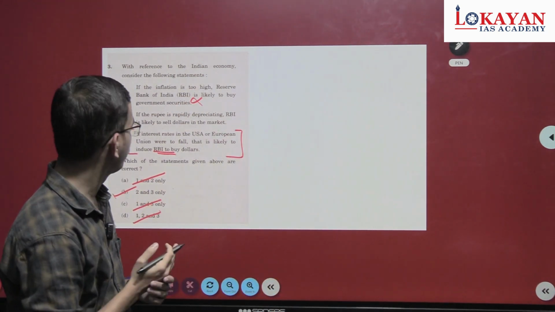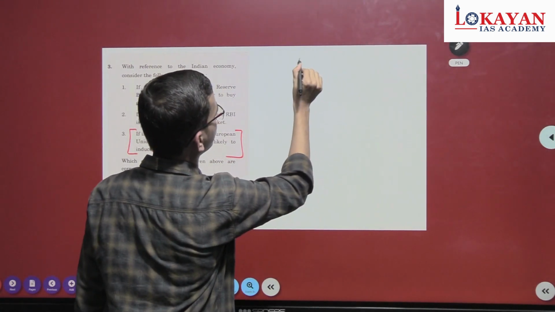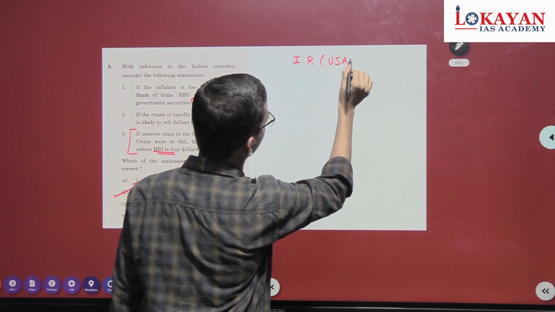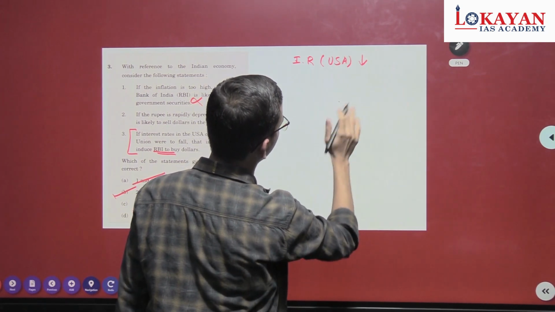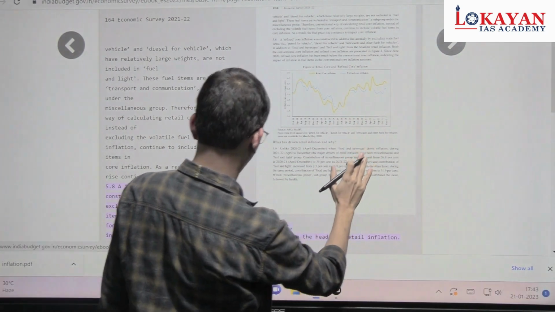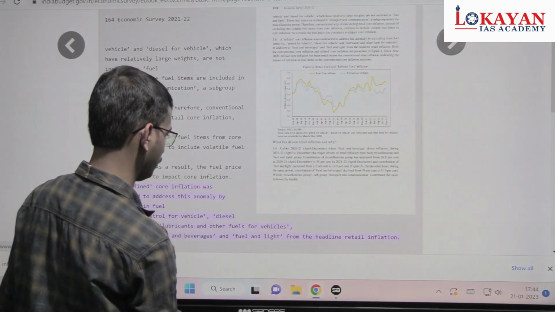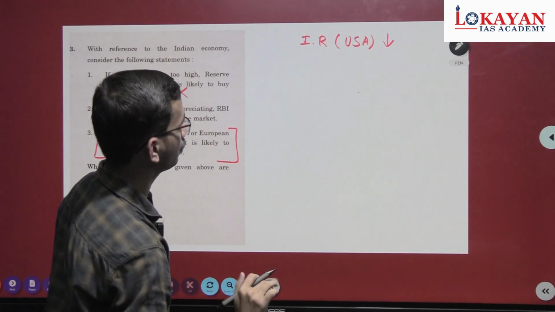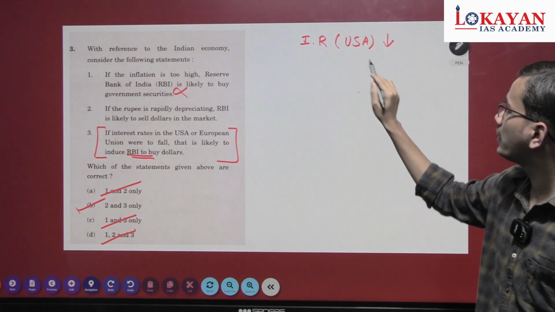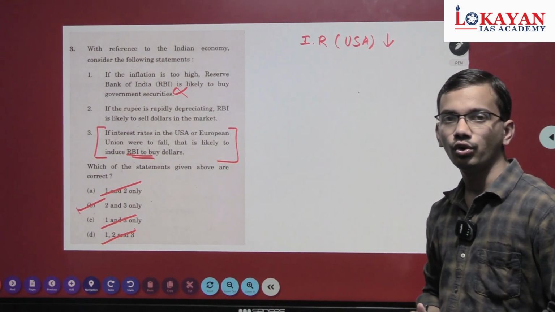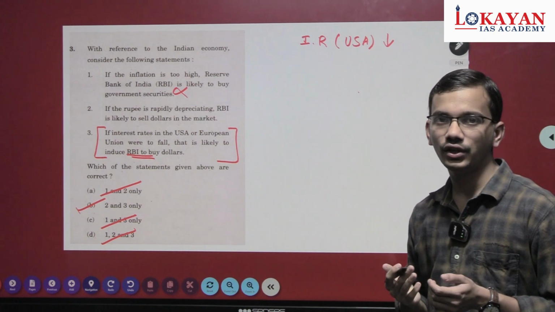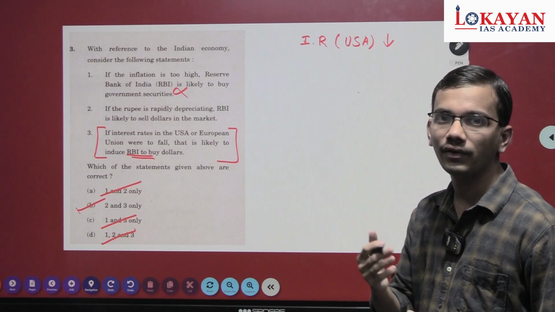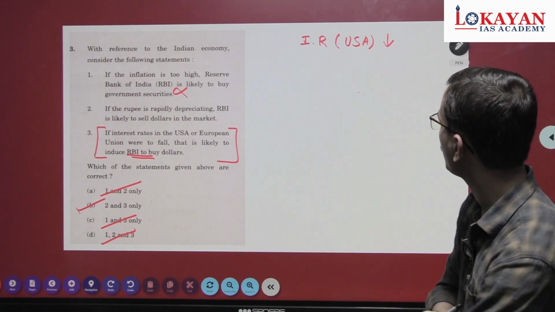This is quantitative easing. Interest rates in the USA have reduced, so investors will have less incentive to invest in the United States or European Union. So investors will look for some booming market like India and China.